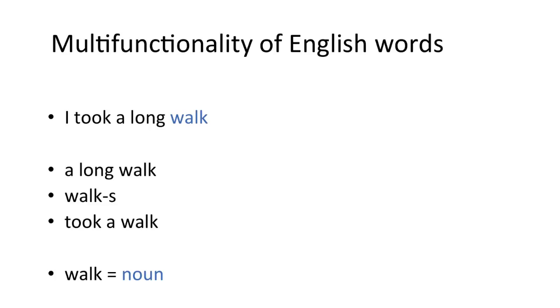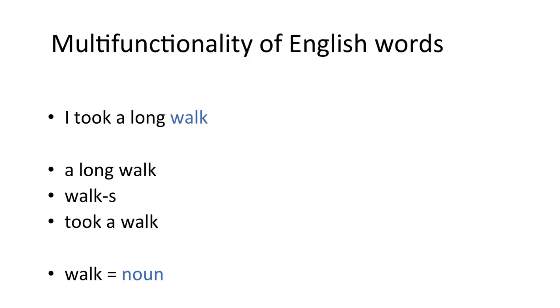But if I say, I took a long walk, then walk is a noun because it combines with words like a and long. And we could put a plural s on it if we wanted to. We could say, I went for lots of long walks during the holidays. And it's also the object of the verb took. It's the thing that I took. And all of these are characteristics of nouns.